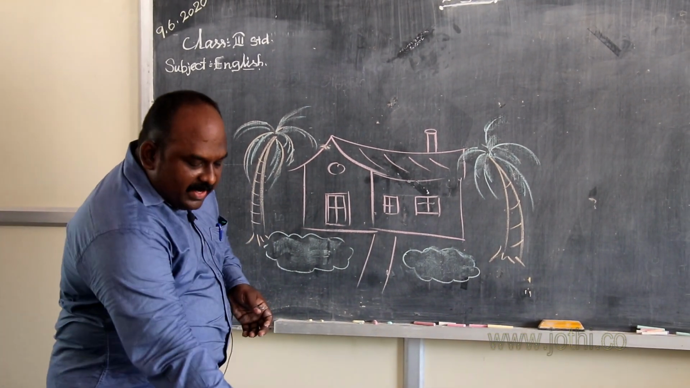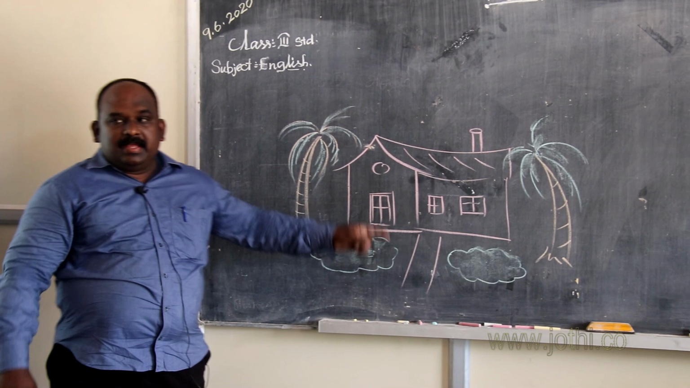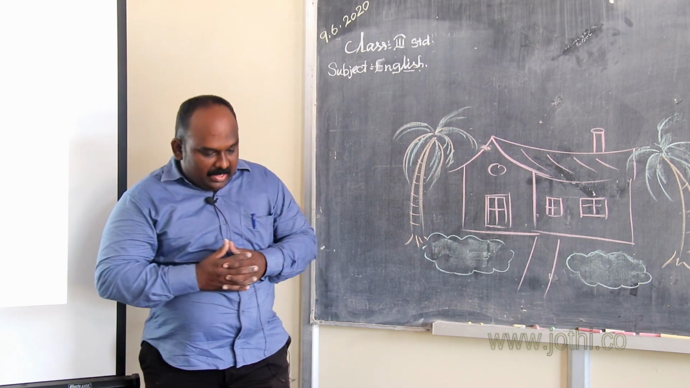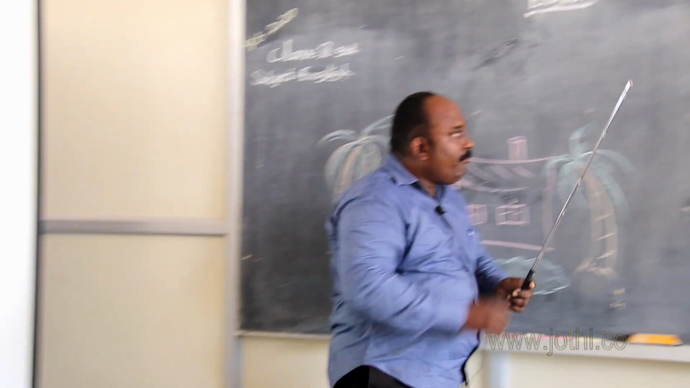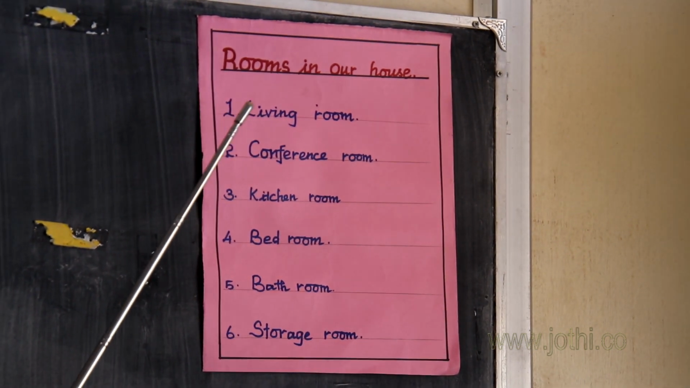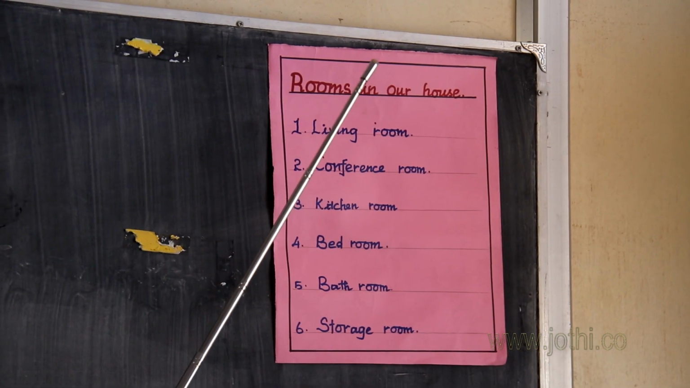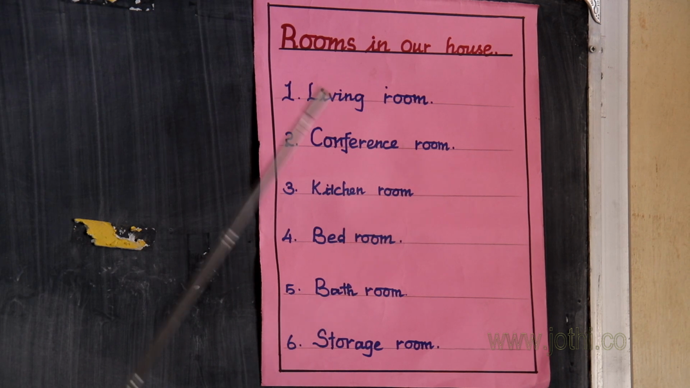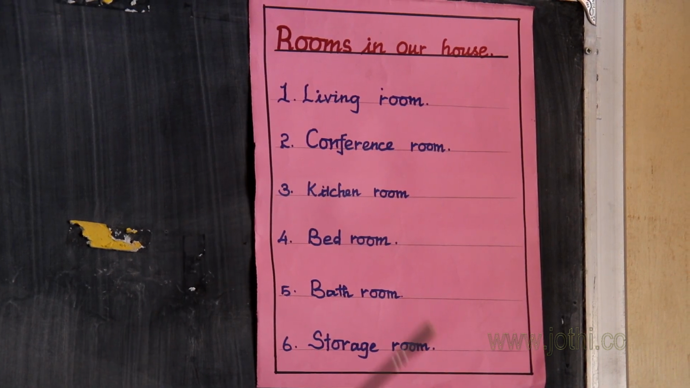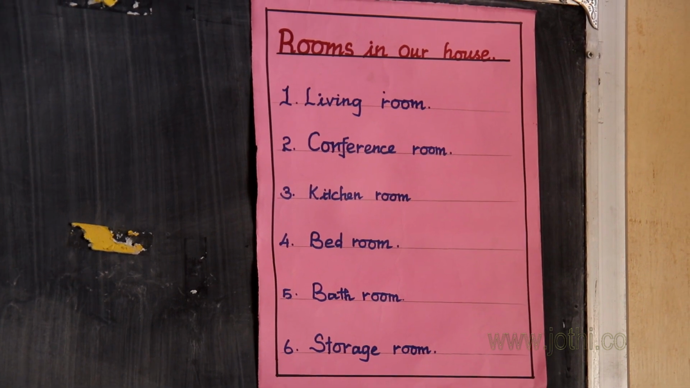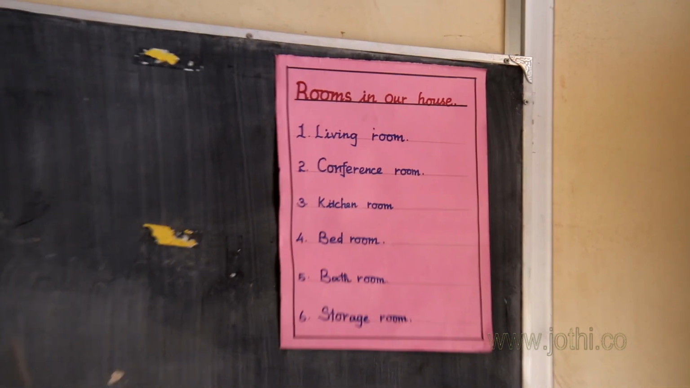Okay. When we say the name house, we remind their rooms. What are the rooms in our house? Look at this. We should have 6 rooms basically in our house. The first one is living room. The second one is conference room. The third one is kitchen room. The fourth one is bedroom. The fifth one is bathroom. The sixth one is storage room.